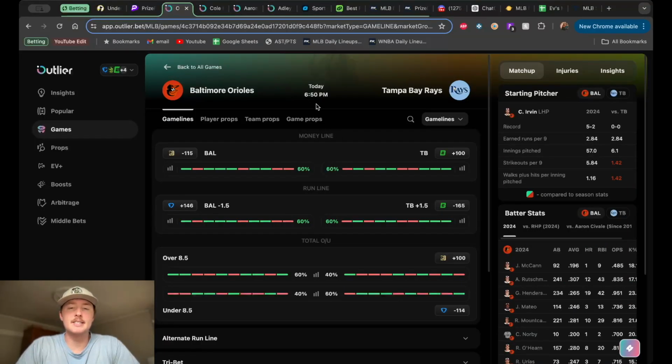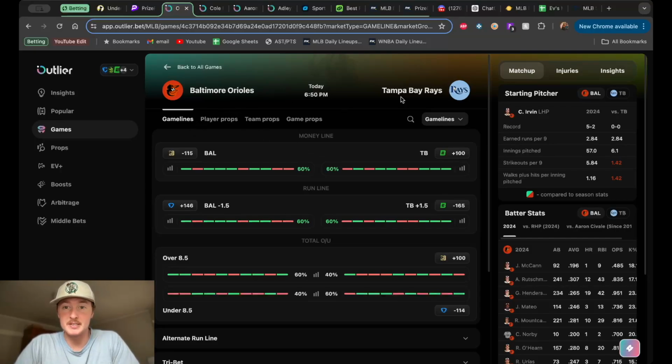All right, so moving along, 6:50 start for the Orioles and the Rays in Tampa Bay. The Baltimore Orioles are favorite, minus 115 on the money line, Tampa Bay plus 100. You could convince me to get to Tampa Bay's side. The only thing is, Cole Irvin is definitely the better pitcher between him and Savage. But, I mean, we both have history. They both played each other so far this year.